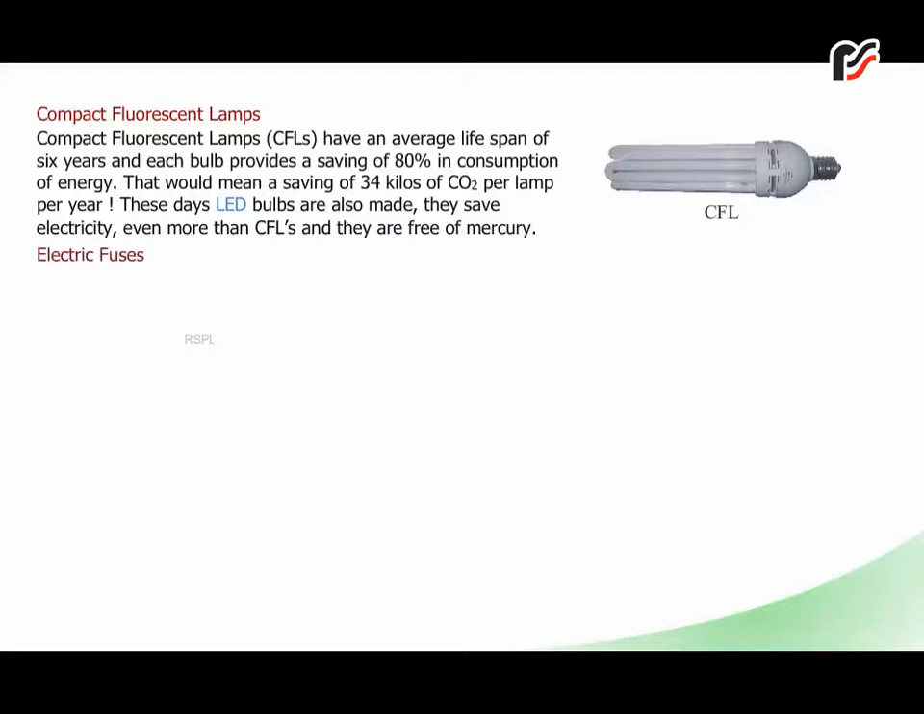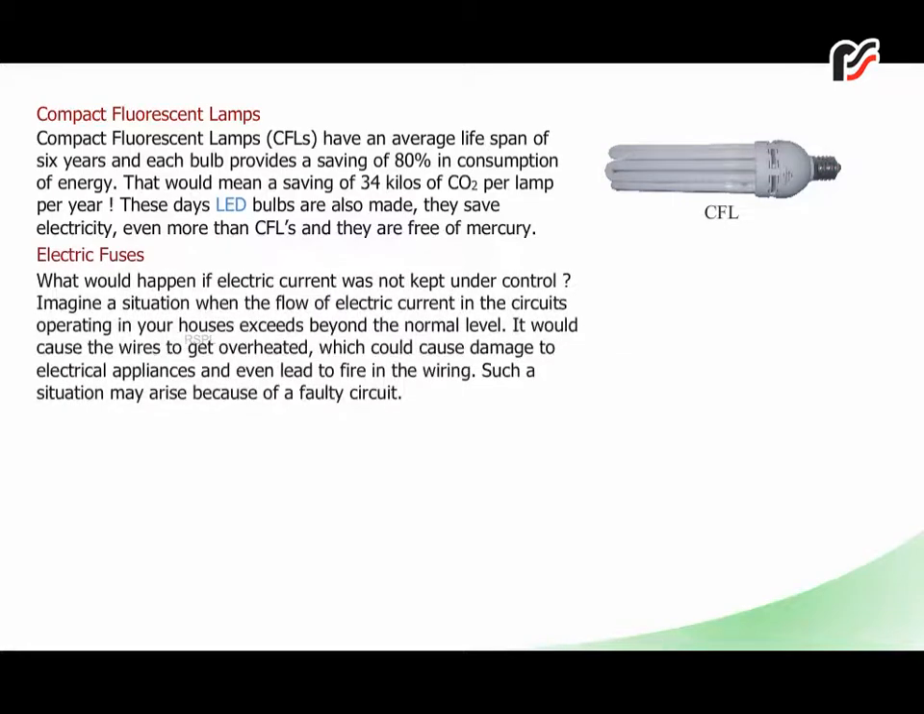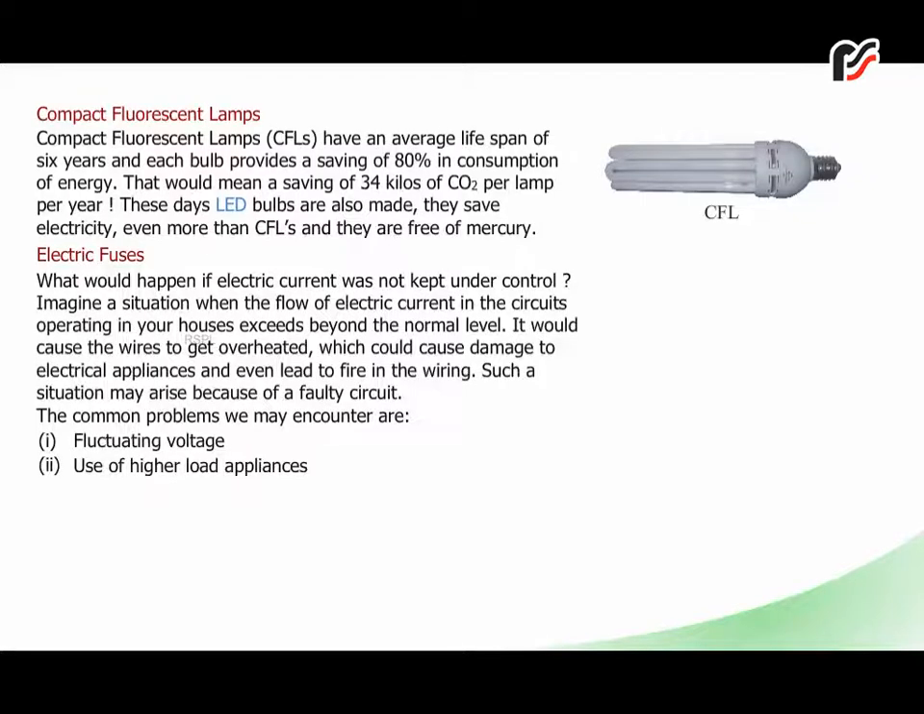Electric fuses. What would happen if electric current was not kept under control? Imagine a situation when the flow of electric current in the circuits operating in your houses exceeds beyond the normal level. It would cause the wires to get overheated, which would cause damage to electrical appliances and even lead to fire in the wiring. Such a situation may arise because of a faulty circuit. The common problems we may encounter are 1. Fluctuating voltage, 2. Use of higher load appliances, 3. Connection of many devices to a single circuit, 4. Short circuiting.